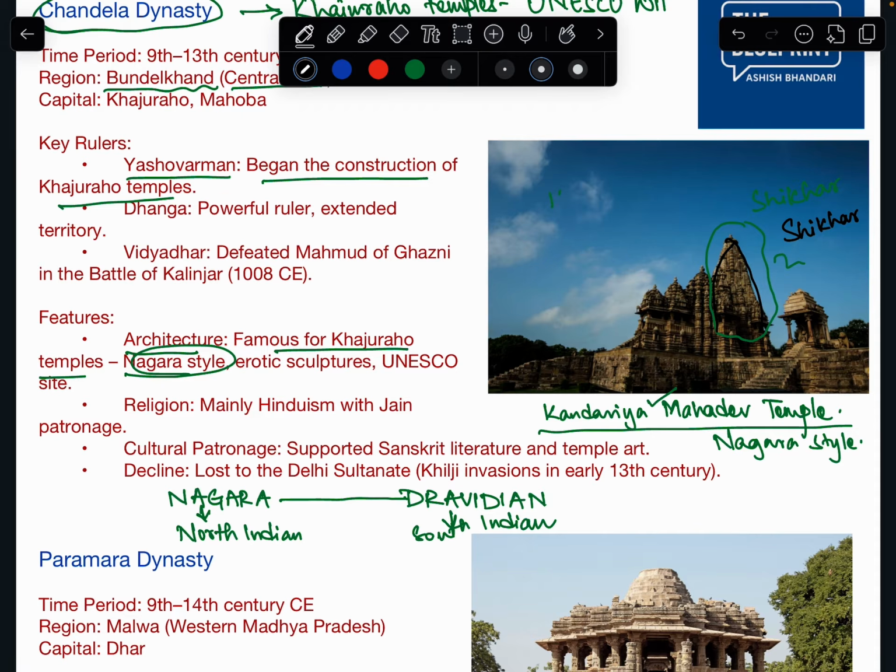You can also see it here. In the Dravidian case, we have a pyramidical shape, like the South Indian temples you have seen. I cannot draw the exact image, but it is like this, and this part is known as Viman. In Nagara type we call it Sikhar, in Dravidian type we call it Viman, and it is a pyramidical shape versus a curvilinear shape.